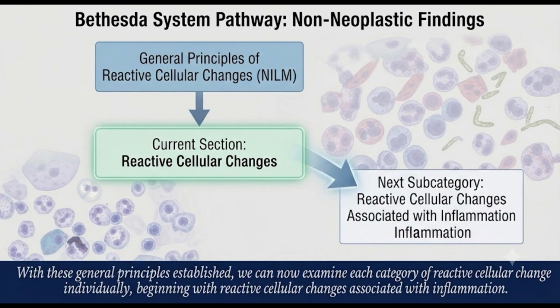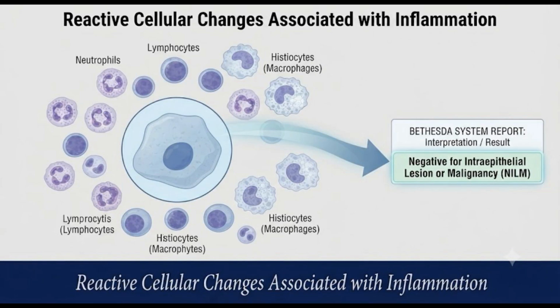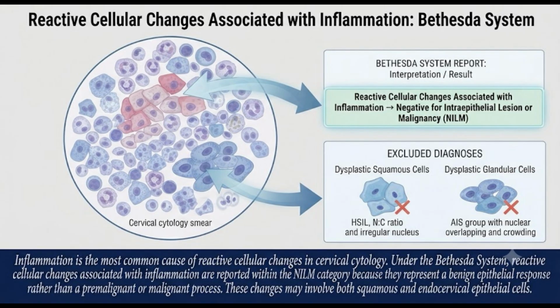changes associated with inflammation. Reactive cellular changes associated with inflammation. Inflammation is the most common cause of reactive cellular changes in cervical cytology. Under the Bethesda system, reactive cellular changes associated with inflammation are reported within the NILM category because they represent a benign epithelial response rather than a premalignant or malignant process. These changes may involve both squamous and endocervical epithelial cells.